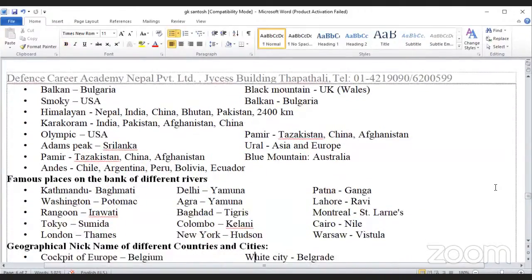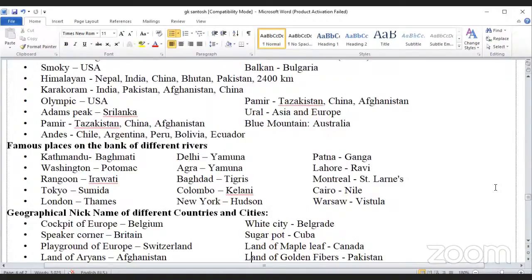Famous places on the bank of different rivers. Kathmandu, Bagmati. Washington, Potomac. Rangoon, Irrawaddy. Tokyo, Sumida. London, Thames. Delhi, Yamuna. Agra, Yamuna. Baghdad, Tigris.